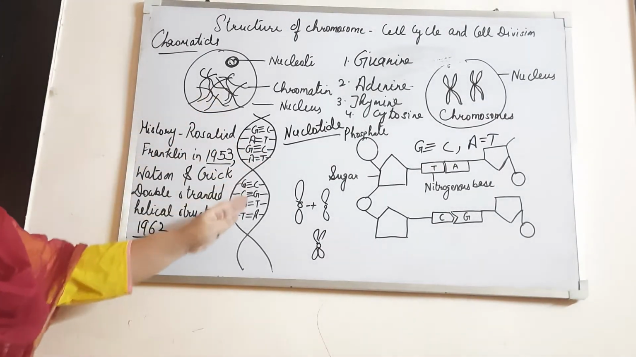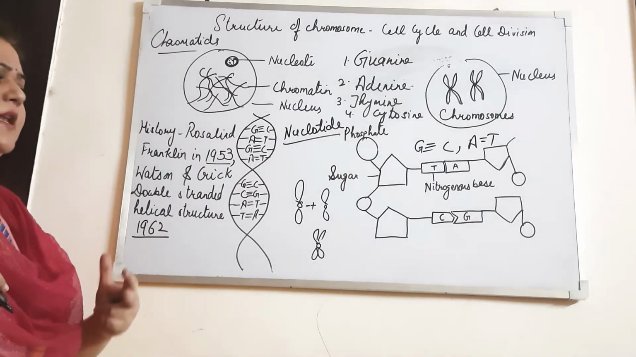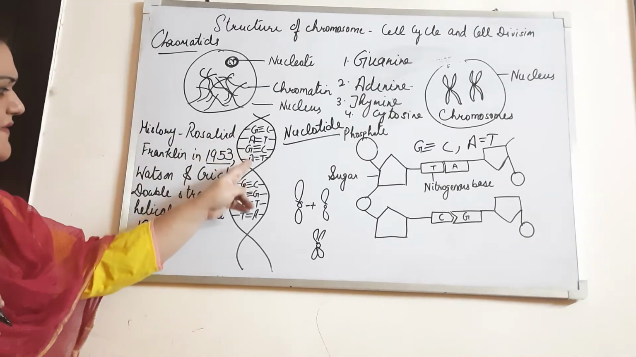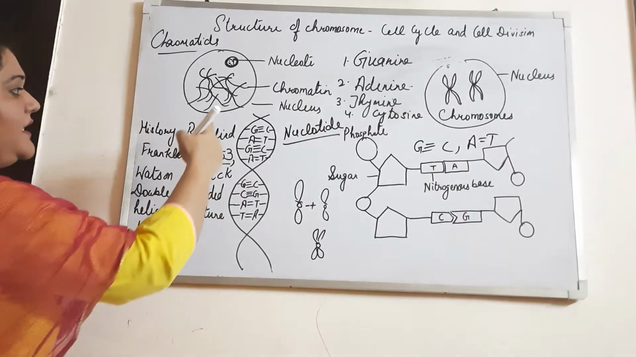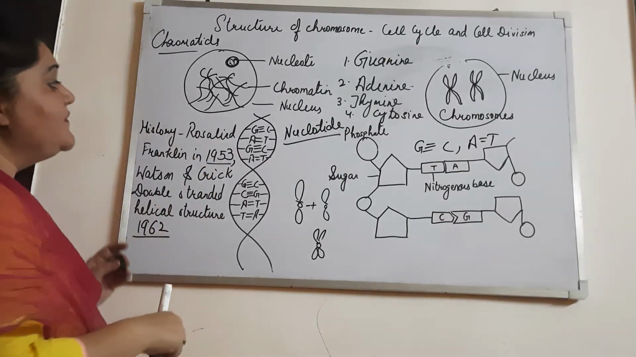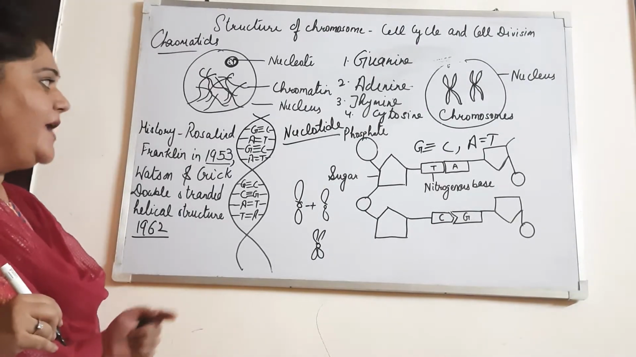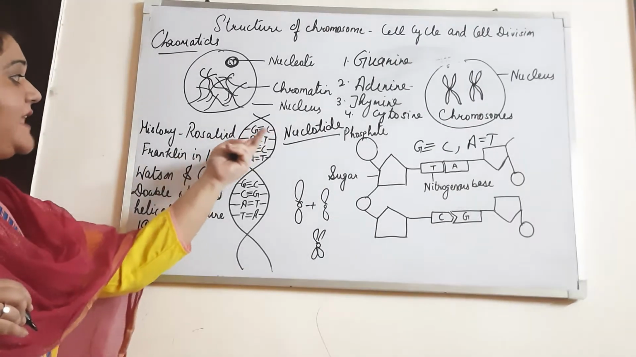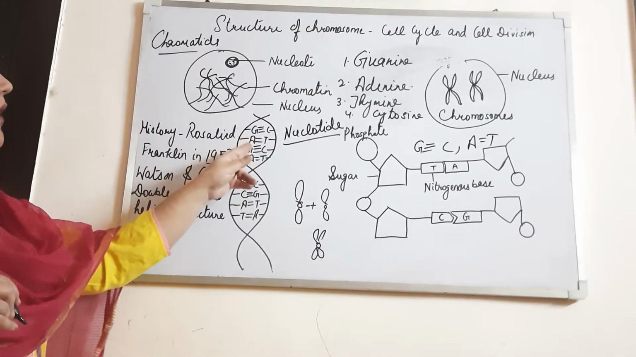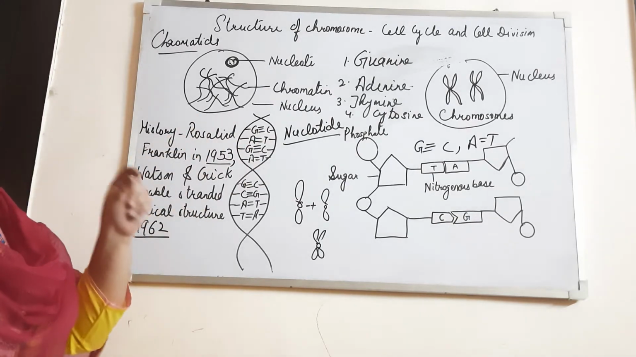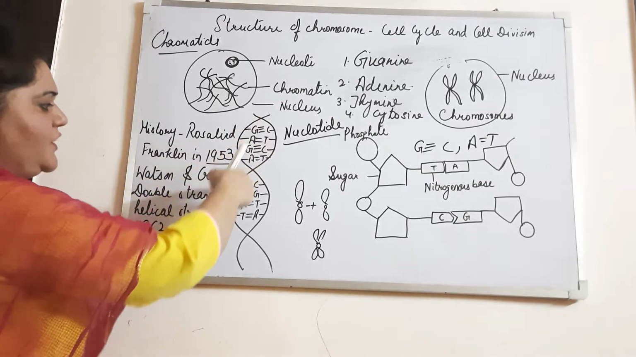There is no systematic way in which guanine and cytosine will arrange themselves. They can arrange themselves in any order. But always remember that guanine will always form a bond with cytosine and adenine will always form a bond with thymine. Adenine and thymine will always form a double hydrogen bond and guanine and cytosine will always form a triple hydrogen bond.